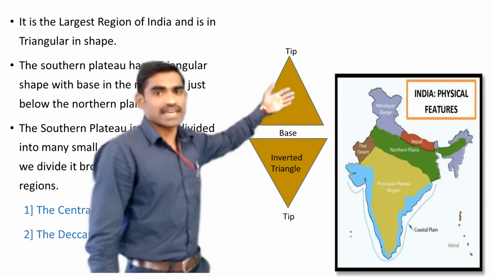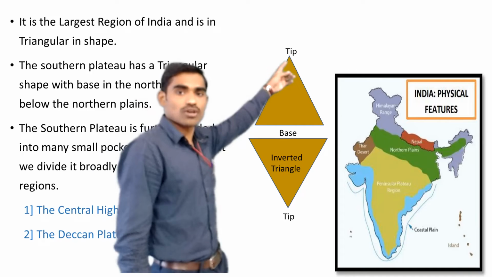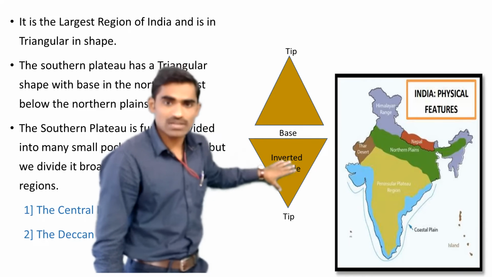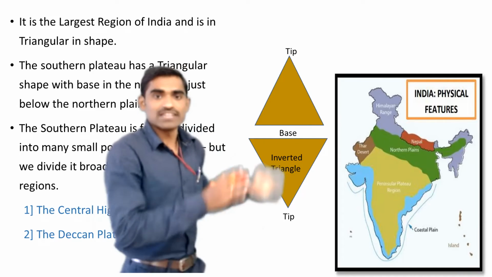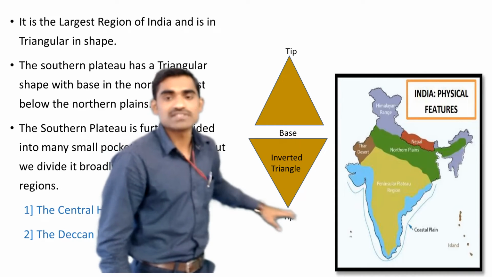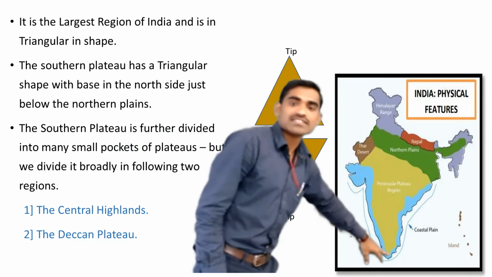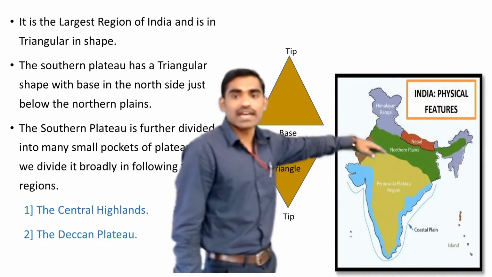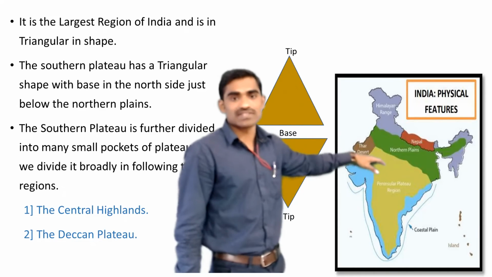Usually the triangle has the tip always on the top, and at the bottom you have the base, right? But our peninsular plateau is a little different. It is an inverted triangle, which means the base is at the top side and the tip is at the bottom. You can clearly see this region will be called the tip of the southern plateau, and this the base of the southern plateau.